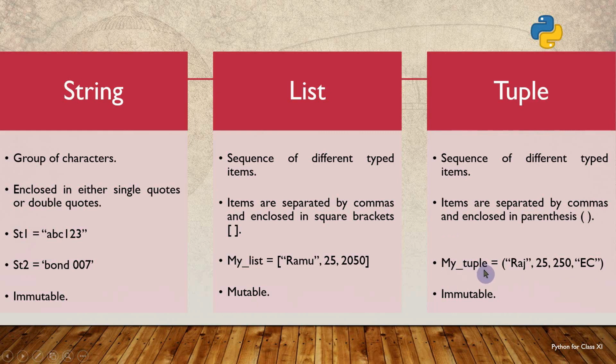If you consider the example for the tuple assignment, my_tuple is a variable that is assigned with a tuple. The tuple has 4 elements in it. The first element is a string, the second and third elements are integers, and the fourth element is again a string. Here these comma separated elements are enclosed in parentheses. The main difference between the list and tuple is that the tuple is an immutable object. That means once the tuple is created, we cannot change its values in place.